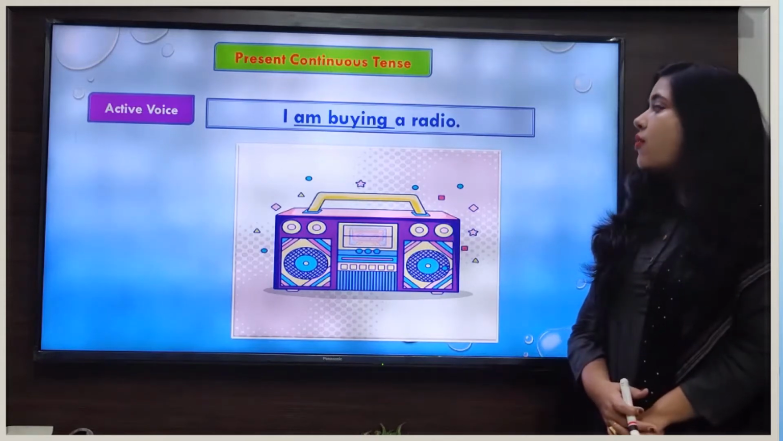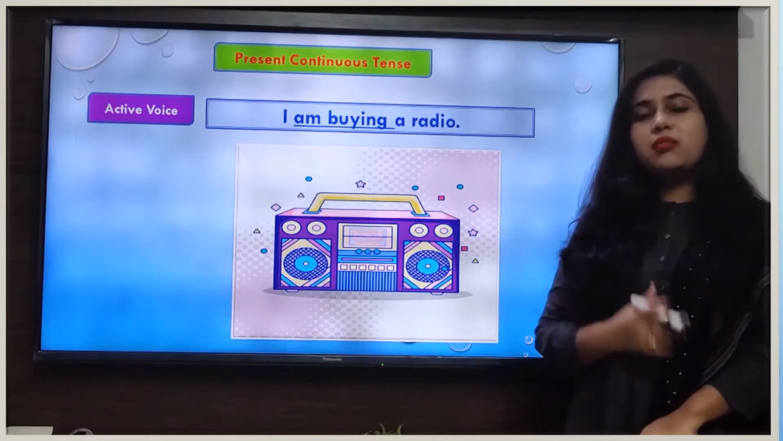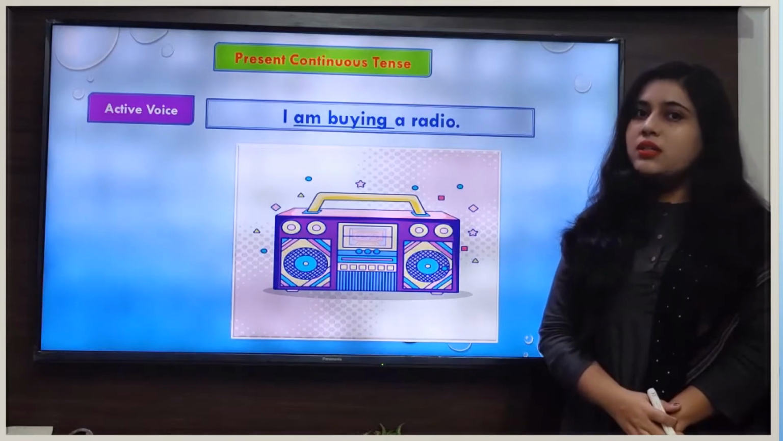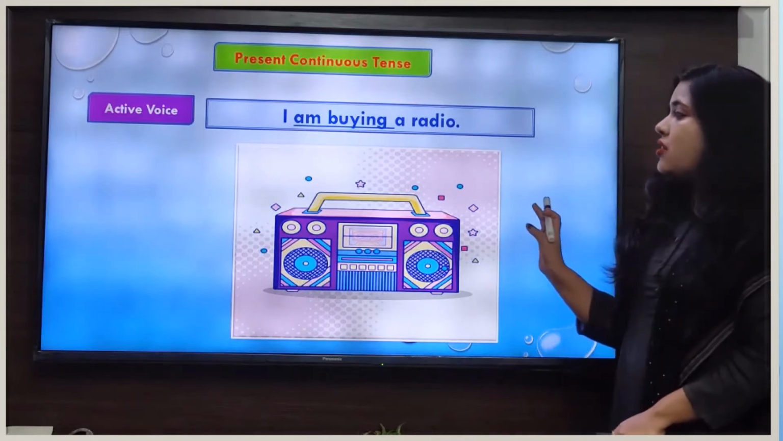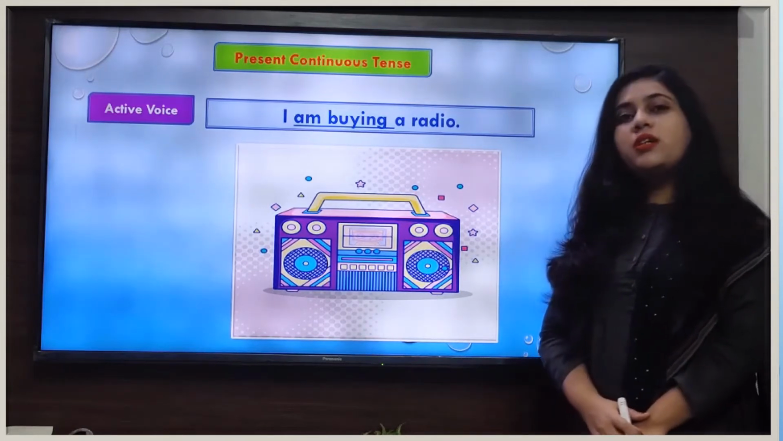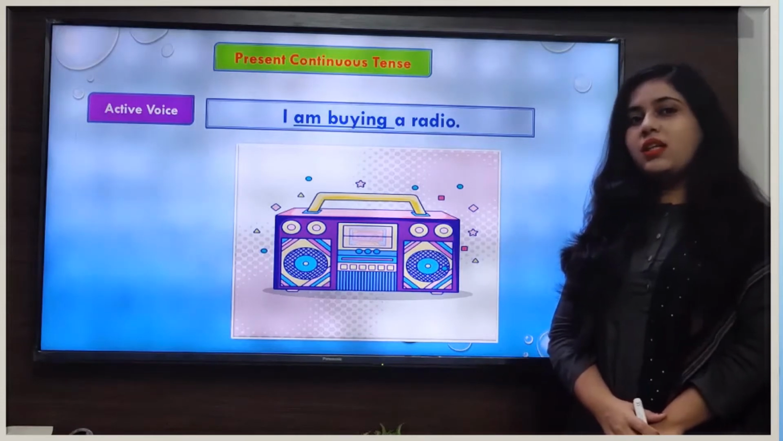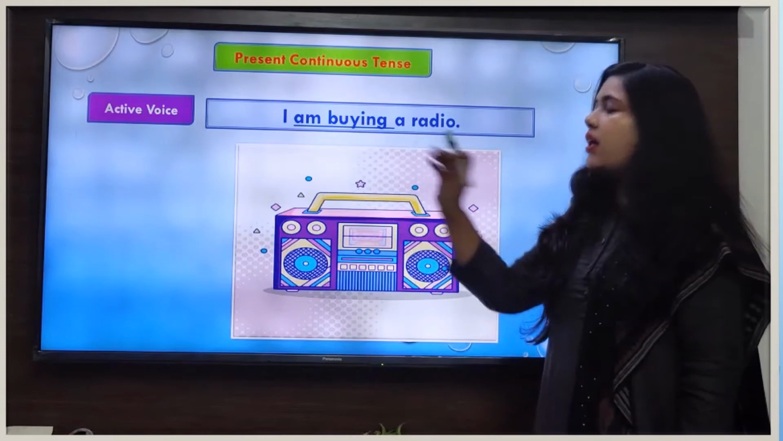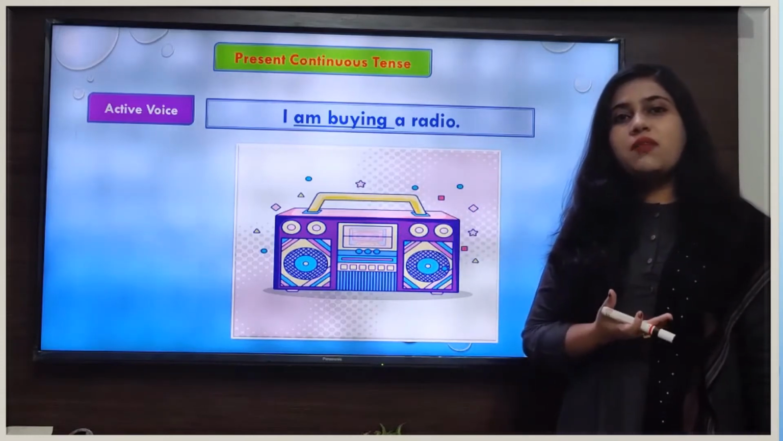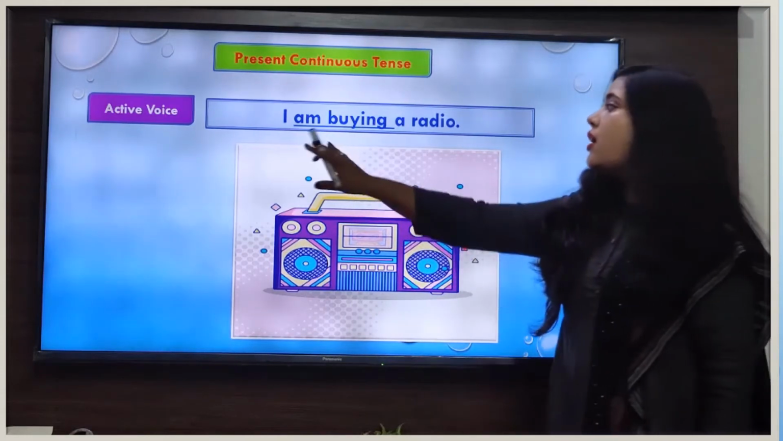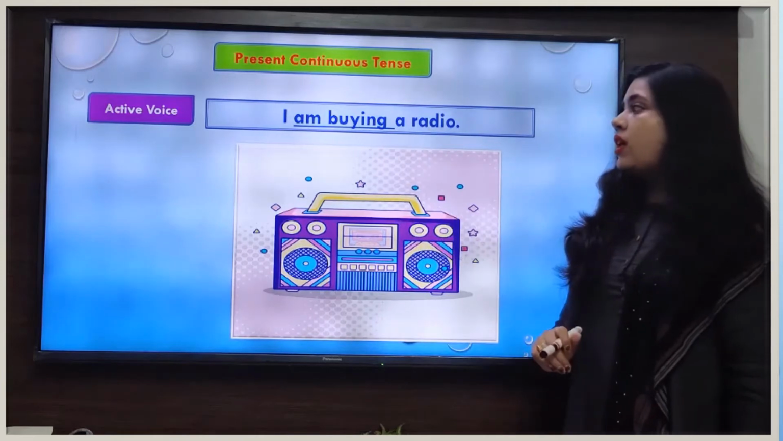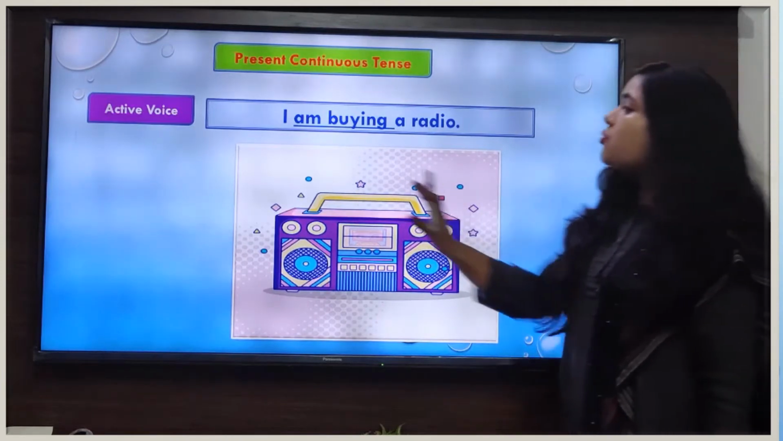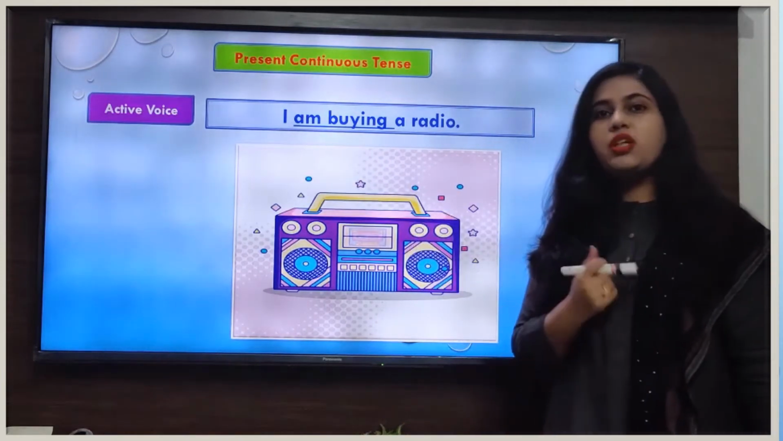So first of all, we will identify the subject, object and verb in the sentence. In this sentence we have already identified the verb here. Now we see what is the subject in this sentence. If I ask a question, who is buying a radio? Then what answer will I get? I will get the answer: I am buying a radio. That means in this sentence pronoun I is the subject here.